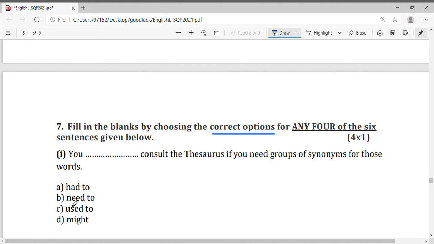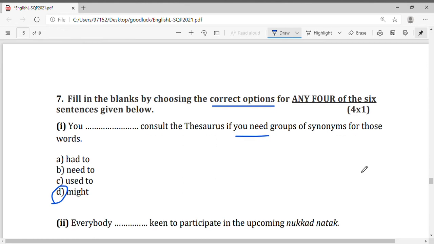Let us see: you had to, you need to, you used to, you might. So it is not have, it is had to, the first option. I said the wrong one first. So let us do it. If you need, so it should be might. You might consult the thesaurus if you need groups of synonyms for those words.